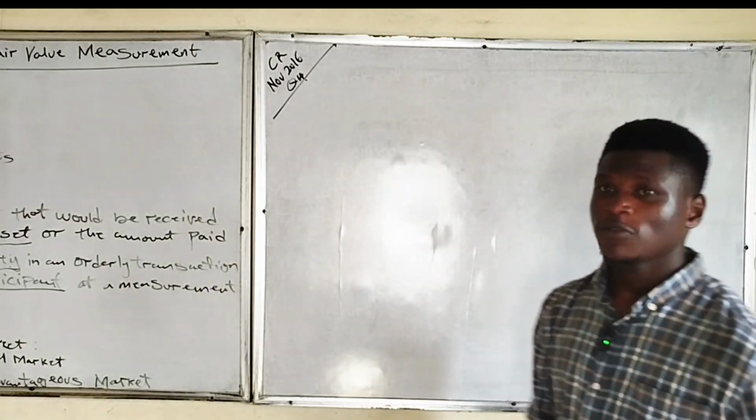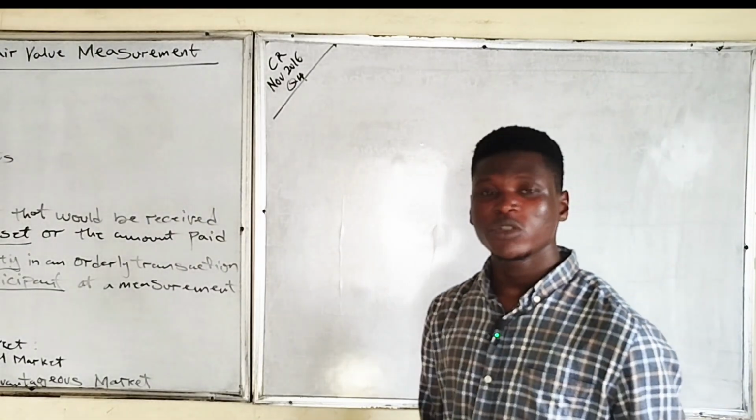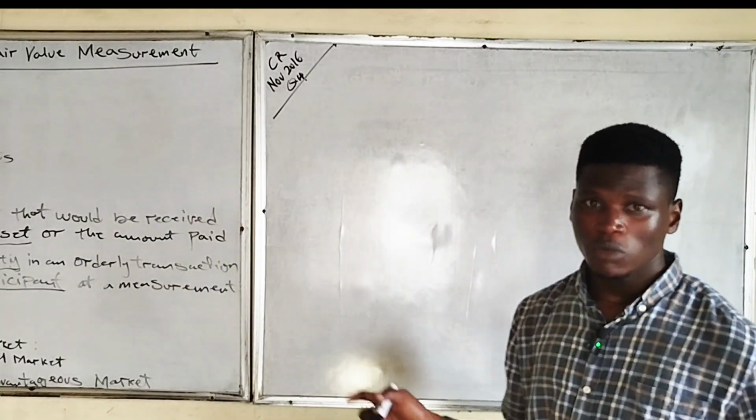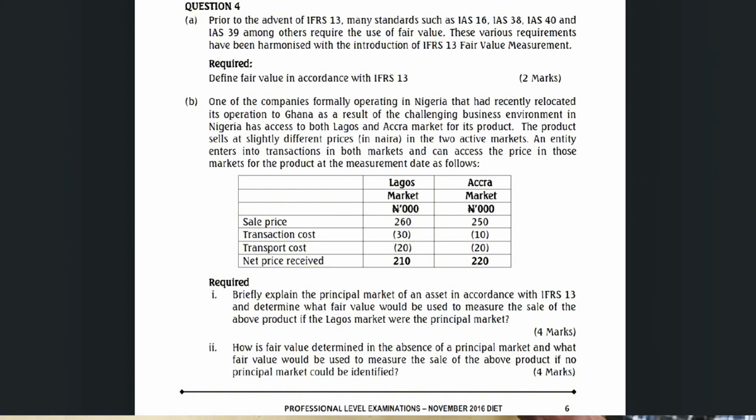This is an extract from the professional level Corporate Reporting, November 2016, question 4, related to fair value measurement. Prior to the advent of IFRS 13, many standards such as IAS 16, IAS 38, IAS 40, and IAS 39, among others, require the use of fair value. These various requirements have been harmonized with the introduction of IFRS 13, which is fair value measurement. Now B, one of the companies formerly operating in Nigeria.